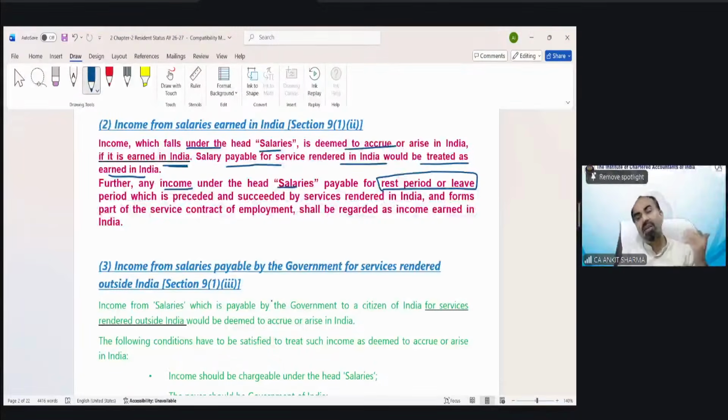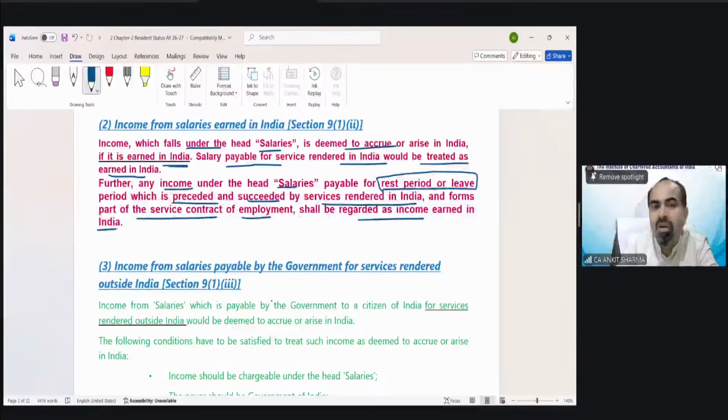And you received that salary outside India, still, because the source of income is that Indian organization in which you used to work, that would be treated as deemed to arise in India. So technically, we can say any leave period salary, whether received in India or outside India, would also be treated as arising in India. Leave period which is preceded and succeeded by the services rendered in India and forms part of your service contract of employment shall be regarded as income earned in India.